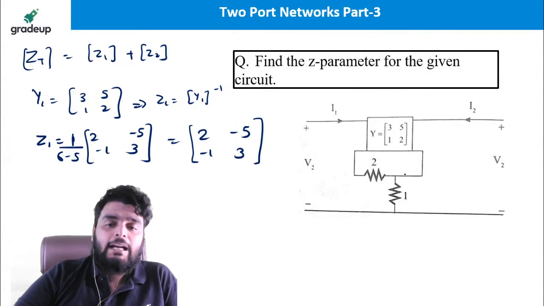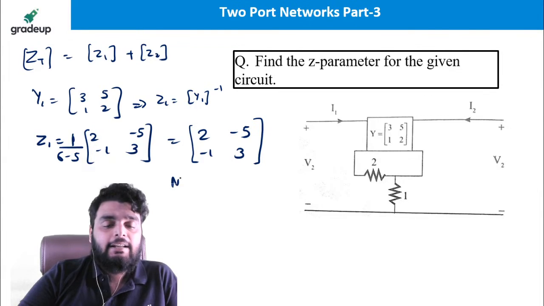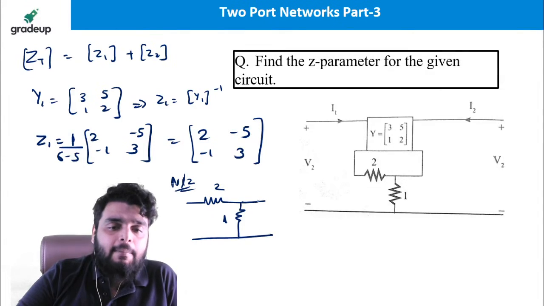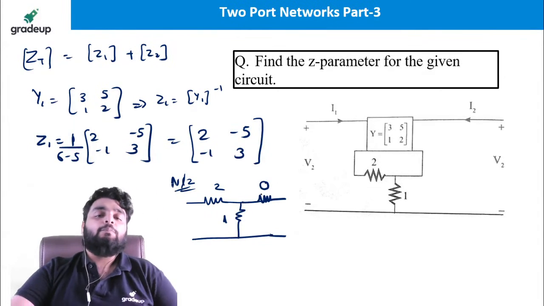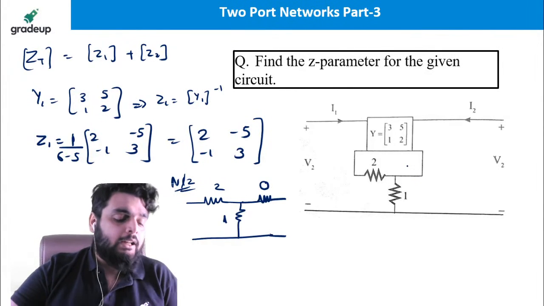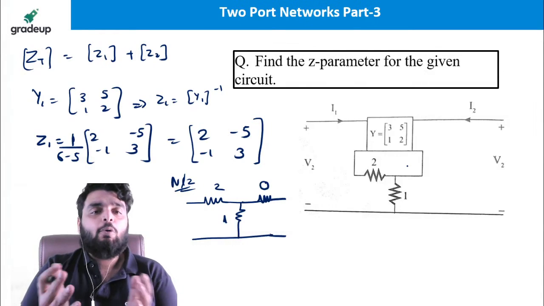Now see the second network very carefully. The second network is given in this form. This is port 2, this is port 1. Now I am placing a resistor here such that the value of resistance is 0. If you put a 0 here or a short circuit here, both are the same thing.